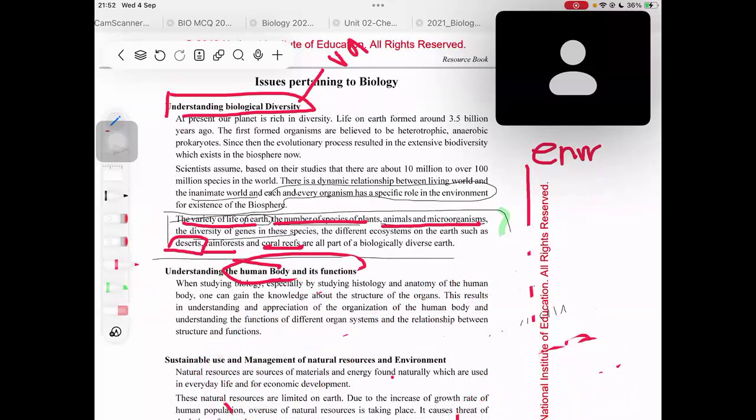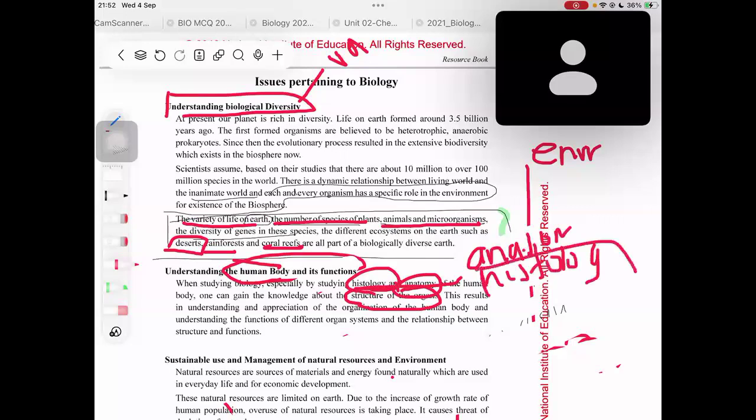Let's read this. When studying biology, especially by studying histology, what do you mean by histology? Studying of tissues. What do you mean by anatomy? Anatomy means studying the gross structure of the human body, right? So when we are studying histology and anatomy of the human body, we can get good knowledge about the structure of the organs, right? When you go to medicine, you will learn about anatomy as well as histology. Both these books are present.